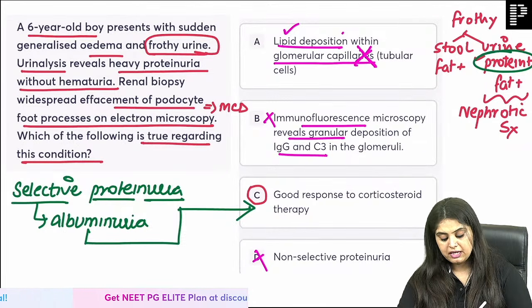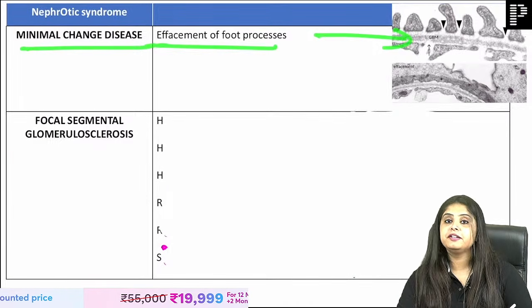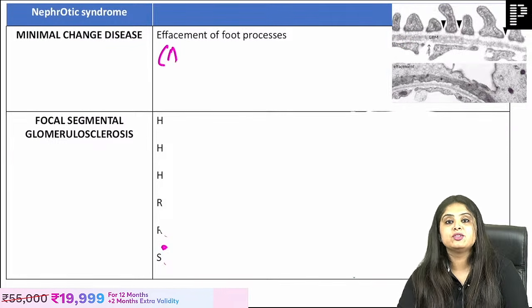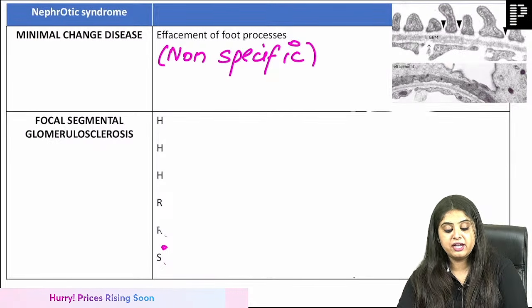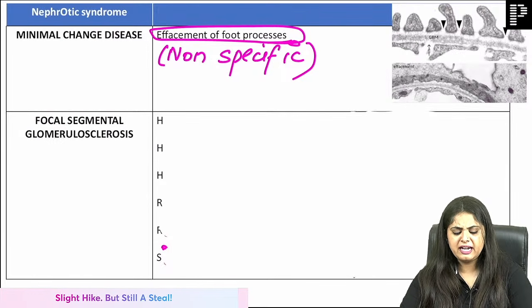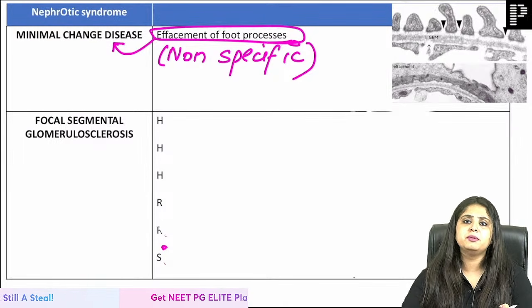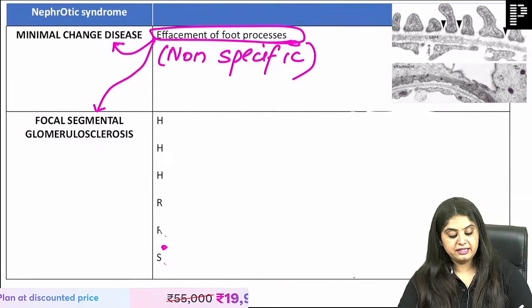This is done. But now I want to ask you a question. Is effacement of foot processes specific to minimal change disease? Because we have read it that way, ma'am, that if I see the effacement of this, I'm telling for INI-CET students, if you see effacement of foot processes, of course 99% you are thinking of minimal change disease, but can it also be seen in FSGS? And the answer is yes.